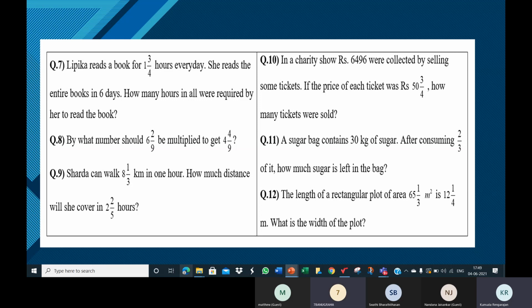No, let's understand like this, children. All of you write in your book. Simply write this: 5 into 7 is equal to 35.